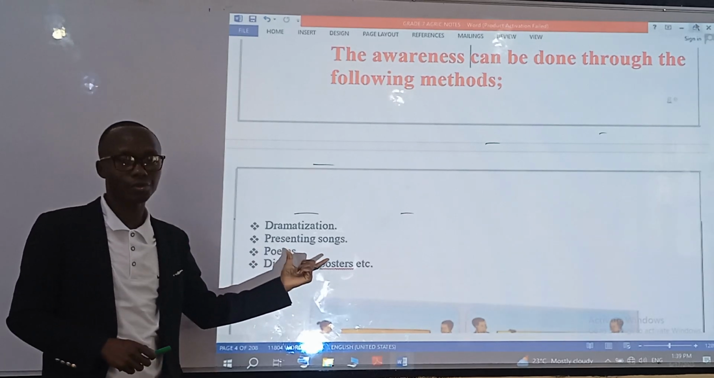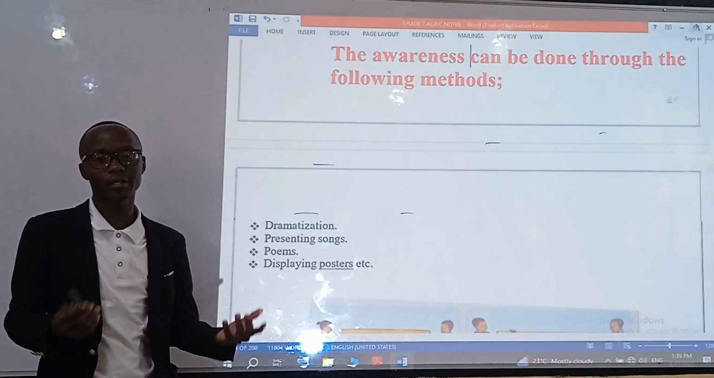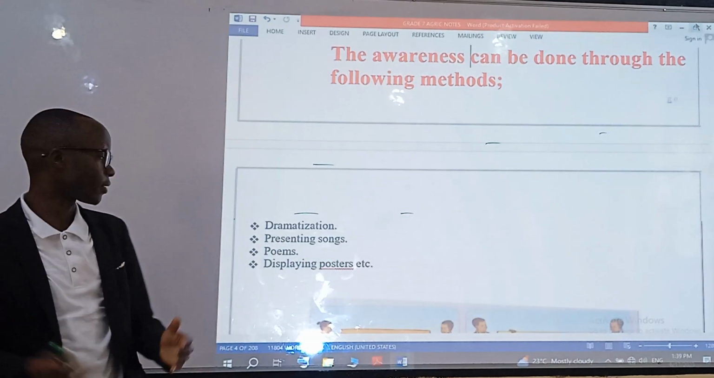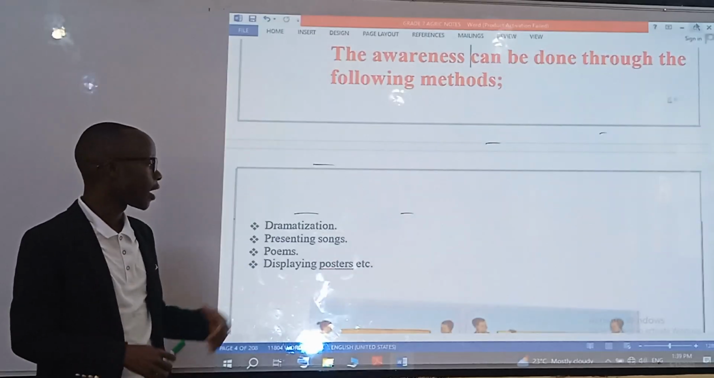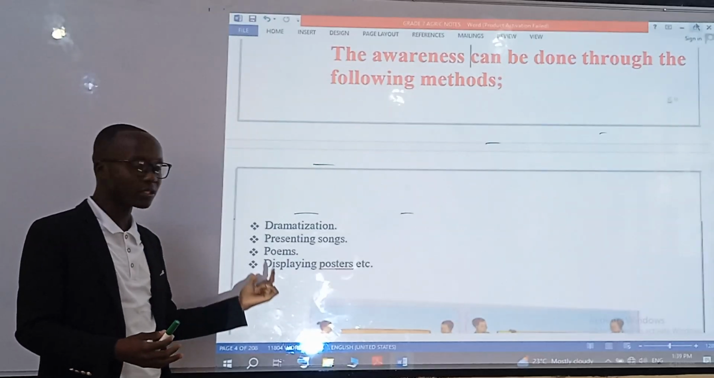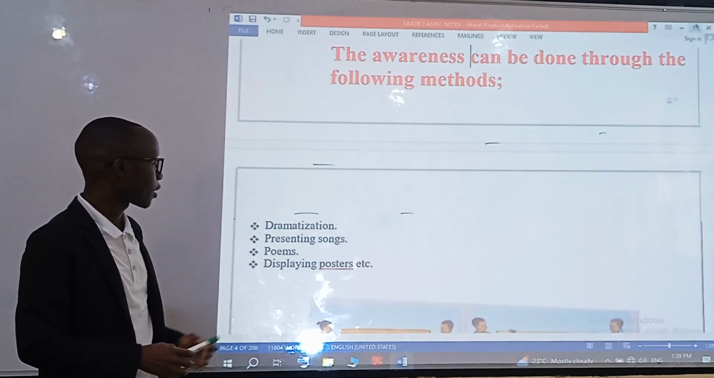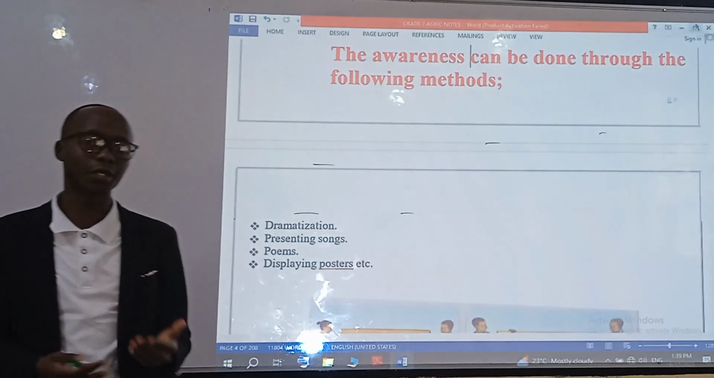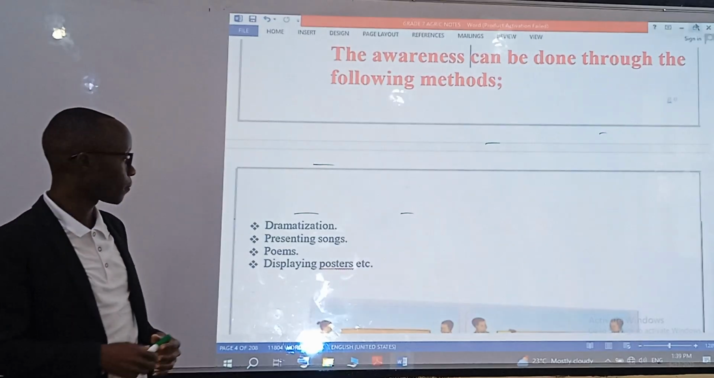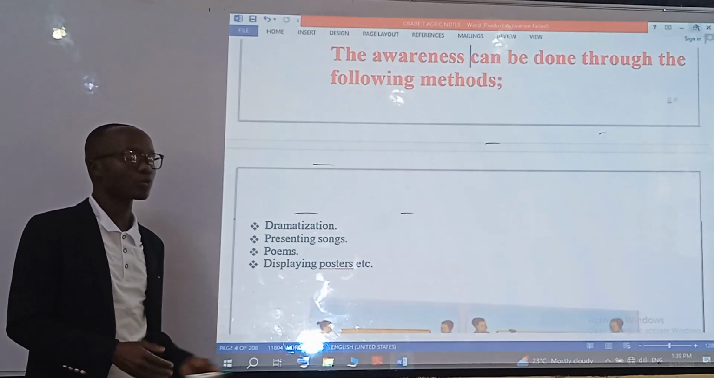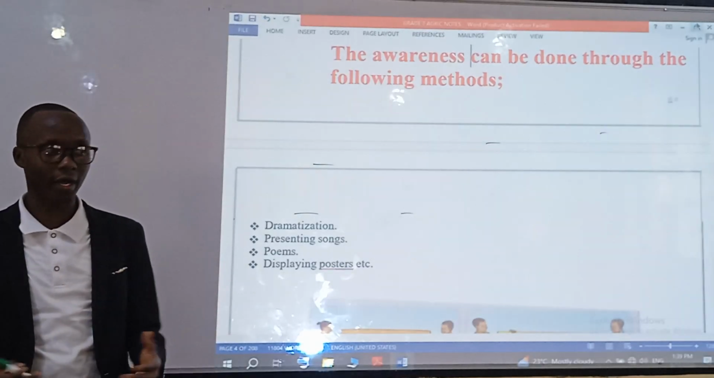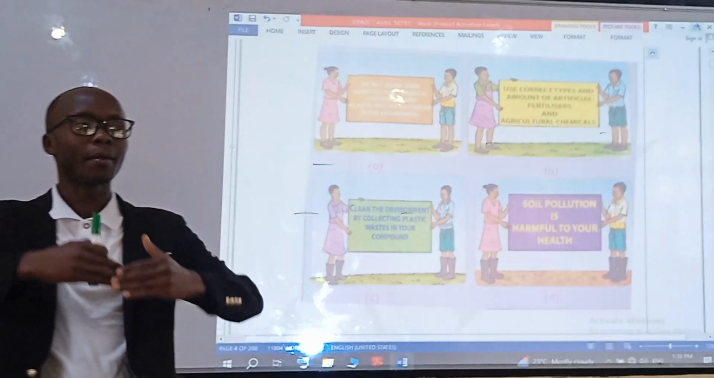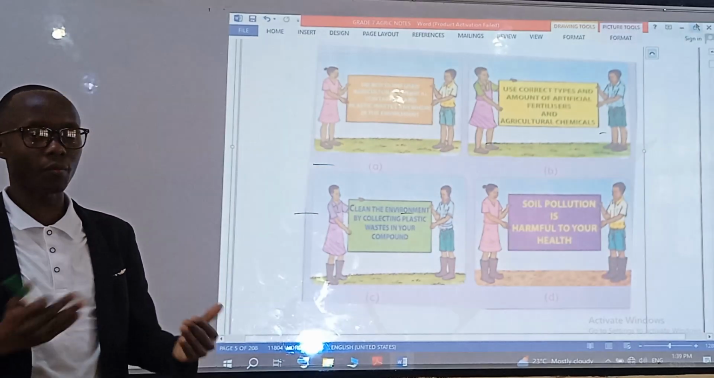They will enjoy and they will get some educative values out of that kind of dramatization. We can also compose songs and present them over the radios and everywhere in the gathering so that people can listen to these songs as they educate them on the dangers of polluting the soil. We can also recite poems, which may also have information on how to control soil pollution. And also we can display posters. We can come with posters that we may mount everywhere in the community.